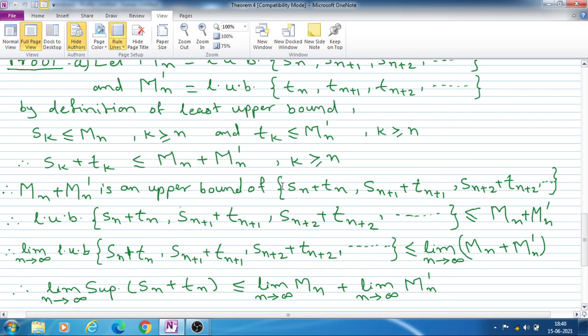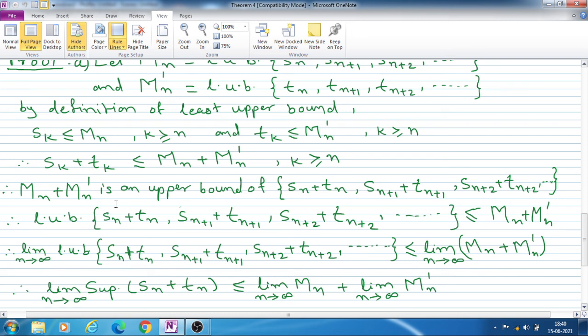That means for these terms k greater than or equal to n, that means Sn plus Tn, Sn plus 1 plus Tn plus 1, if we put k equal to n, n plus 1, n plus 2, then the terms Sn plus Tn, Sn plus 1 plus Tn plus 1, and so on, all these terms are less than or equal to Mn plus Mn dash.